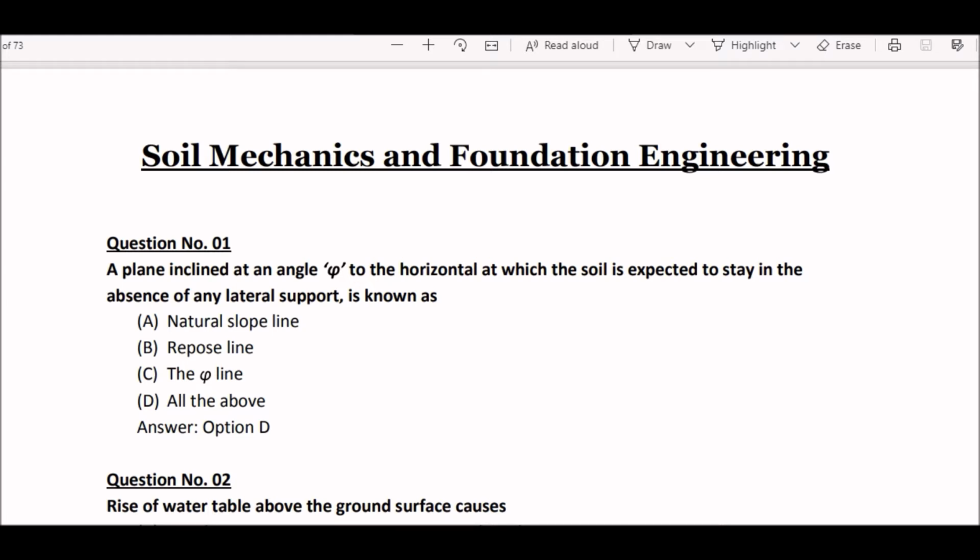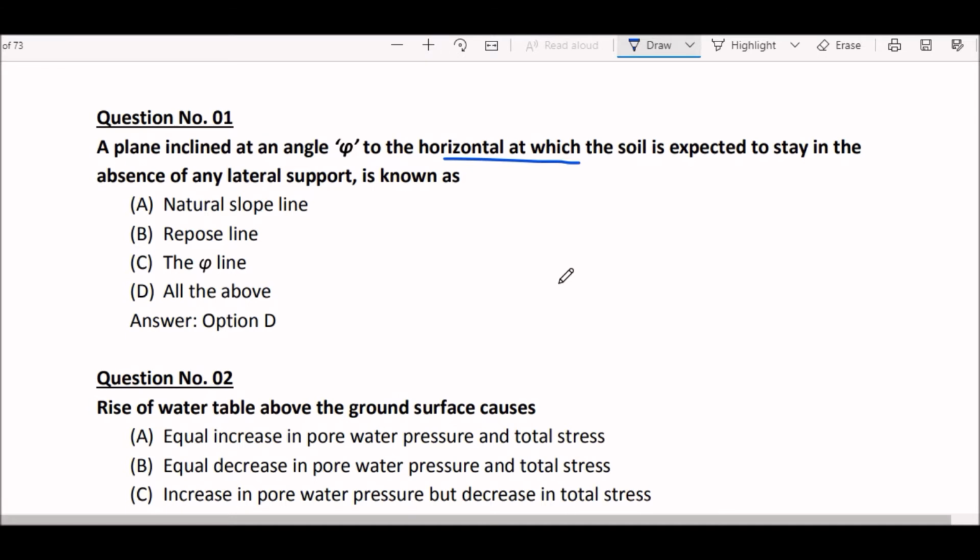In this, your first question is, if plane inclined at an angle phi to the horizontal at which the soil is expected to stay in the absence of any lateral support is known as option A natural slope line, option B repose line, option C the phi line, option D all of the above. Right answer is option D all of the above. Okay, so a plane inclined at an angle phi to the horizontal at which the soil is expected to stay in the absence of any lateral support is known as natural slope line and repose line and phi line.